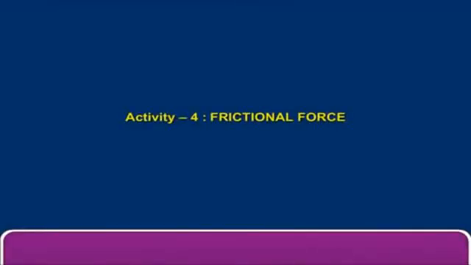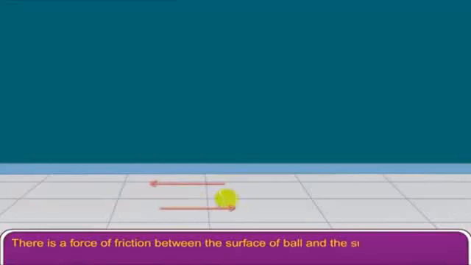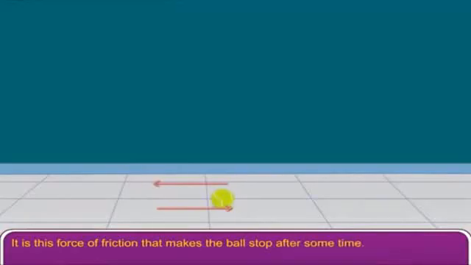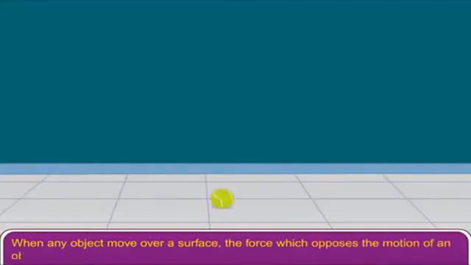Activity 4. Roll a ball on the floor. After some time, it stops, though no force is applied. What makes the ball stop? There is a force of friction between the surface of the ball and the surface of the floor. It is this force of friction that makes the ball stop after some time. When any object moves over a surface, the force which opposes the motion of the object is called frictional force.